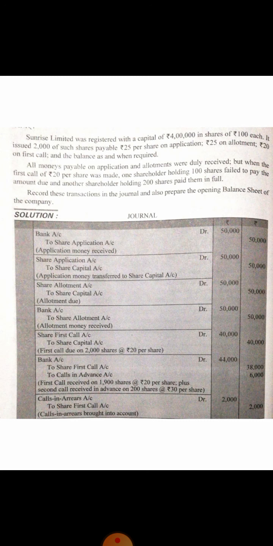Clear? First call money was of rupees 40,000 and the company has not received 2000. That means the company has actually received 38,000 in relation to the first call. Clear? So if we ignore the information regarding the calls in advance, then what should be the entry? Bank account debit to share first call account with the amount of 38,000.